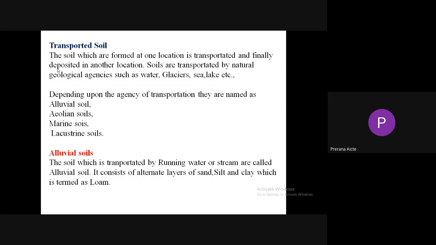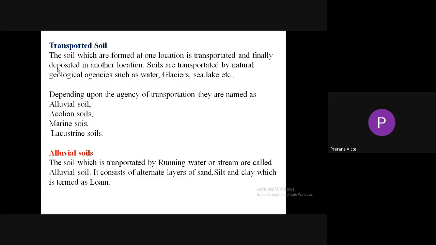Depending upon the agency of transportation, they are named as alluvial soil, aeolian soil, marine soil, and lacustrine soil. So alluvial soils: the soil which is transported by running water or stream is called alluvial soil. Alluvial soils are river or stream deposited soils.